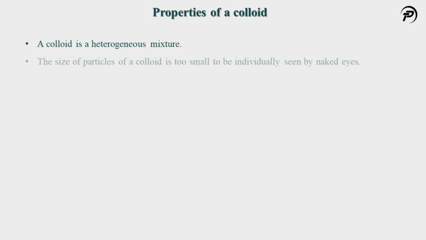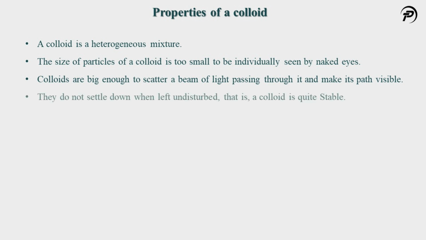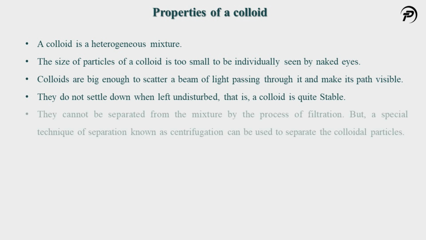Here we have some properties of colloid. A colloid is a heterogeneous mixture. The size of particles of colloid is too small to be individually seen by naked eyes. Colloids are big enough to scatter a beam of light passing through it and make its path visible. They do not settle down when left undisturbed. That's why a colloid is quite stable.